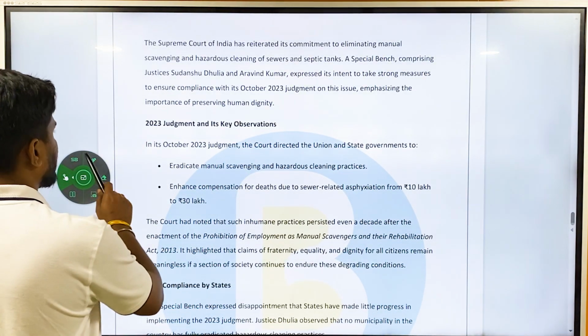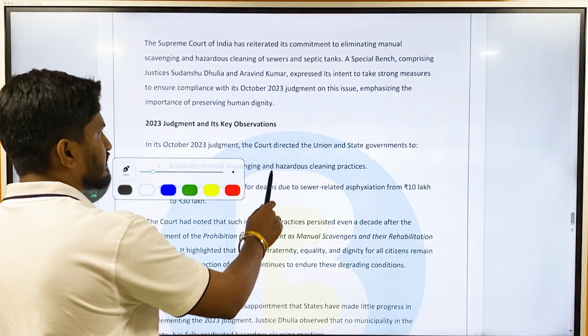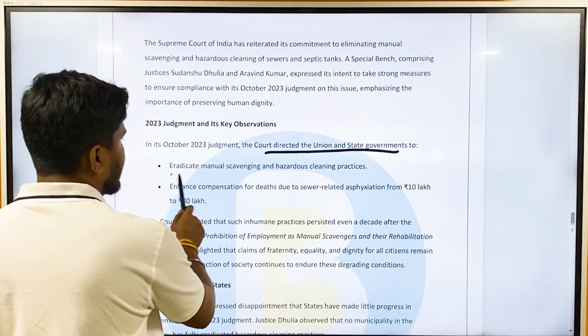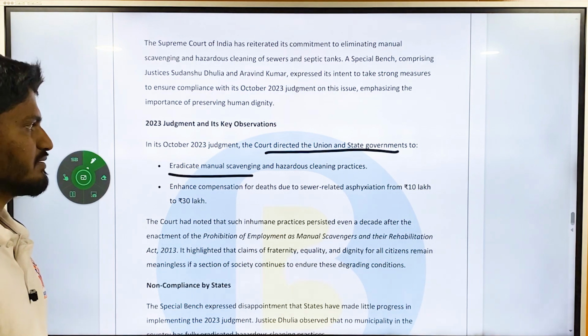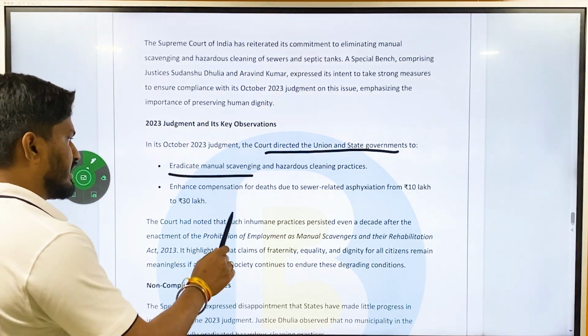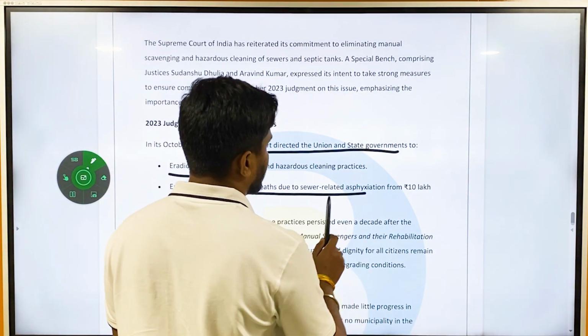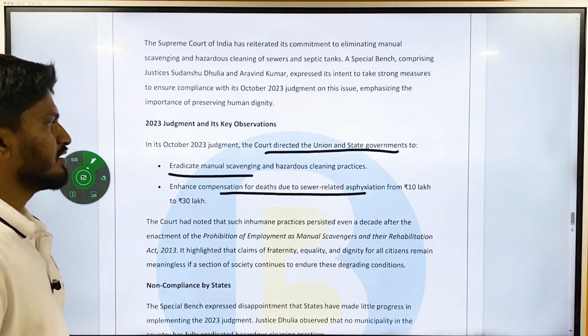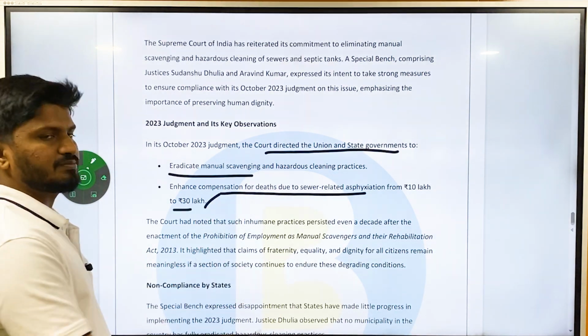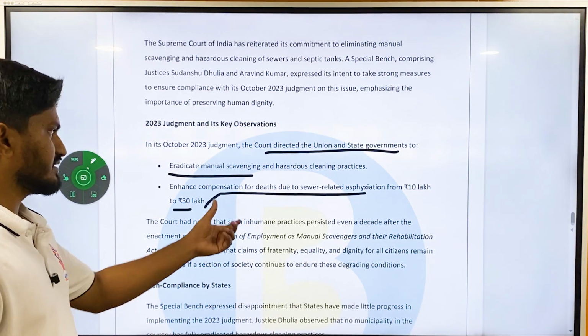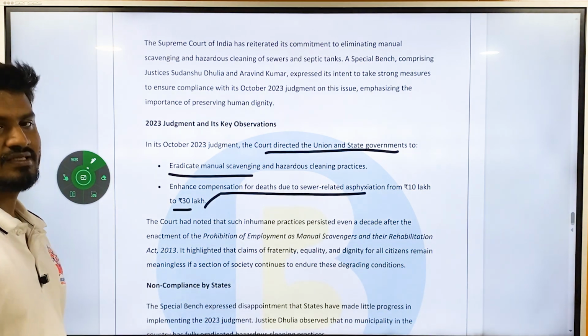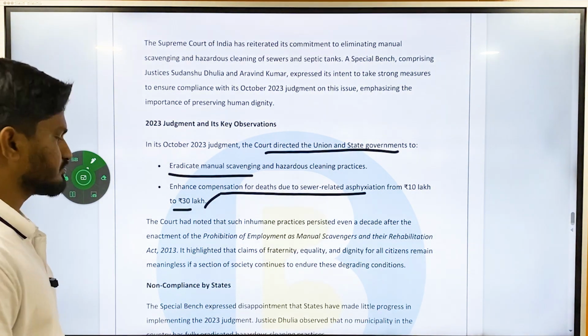In 2023, the Supreme Court directed the union and state governments to eradicate manual scavenging and hazardous cleaning practices, and enhanced compensation for deaths due to sewer-related asphyxiation from 10 lakh to 30 lakhs. If a person dies because of manual scavenging, that is sewer-related asphyxiation, then he should be provided 30 lakhs compensation.